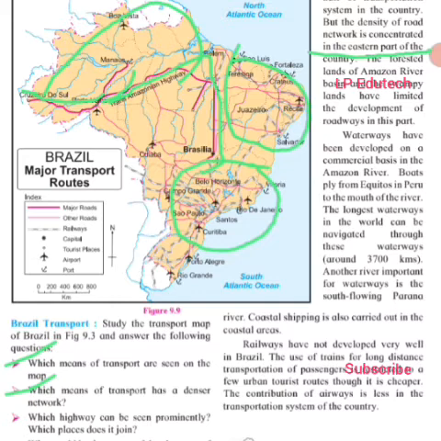Now, coastal shipping is also carried out in the coastal areas. Railways have not developed very well in Brazil. The use of trains for long distance transportation of passengers is restricted to a few urban tourist routes, though it is cheaper. But the contribution of railways is less in the transportation system of the country. This is what we can understand by this map and the study.